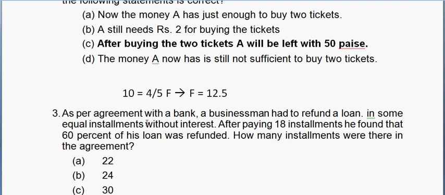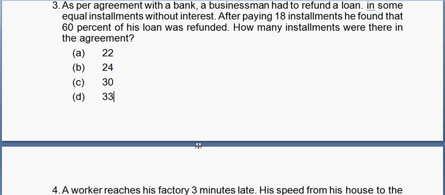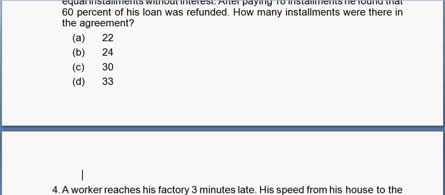As per the agreement with the bank, a businessman has to refund a loan in some equal installments without interest. After 18 installments, he found that 60% of his loan is refunded. How many installments were there in the agreement? So 60% of the loan is paid by 18 installments.